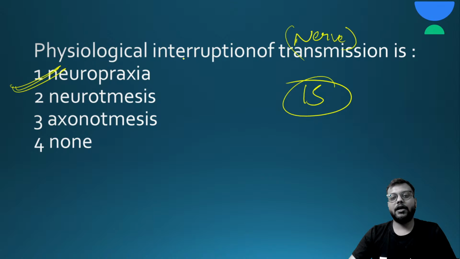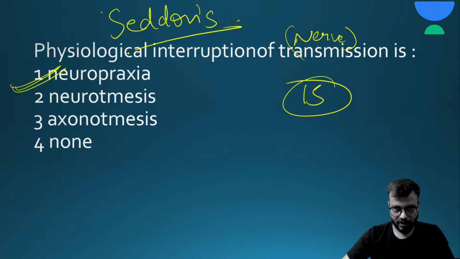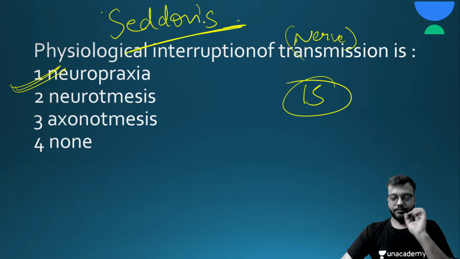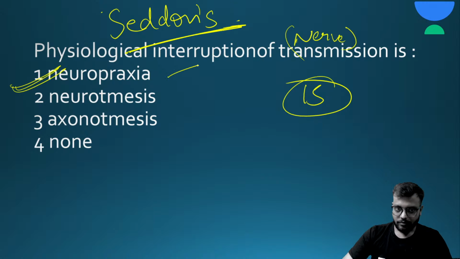See, in neuronal injury there is a classification called Seddon's classification, and according to the type of injury in the neurons, it is divided into three types: neuropraxia, axonotmesis and neurotmesis.